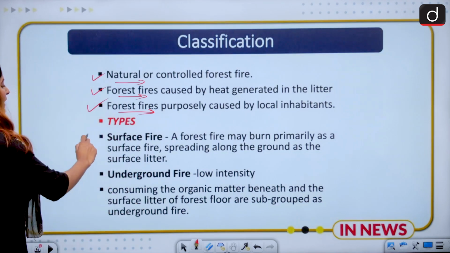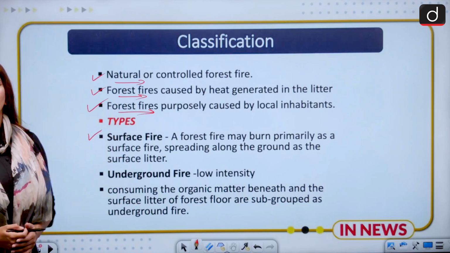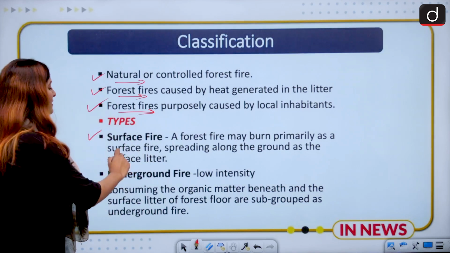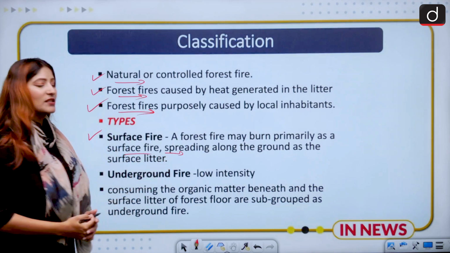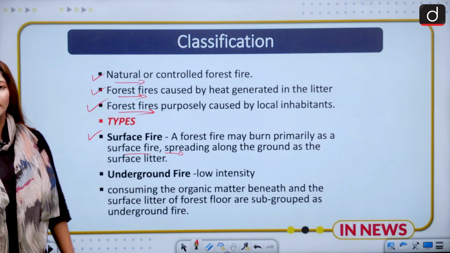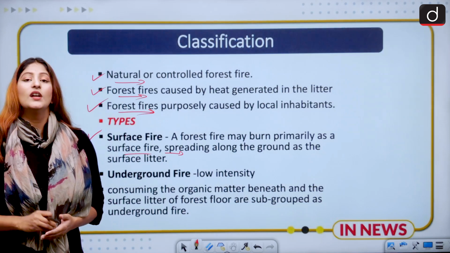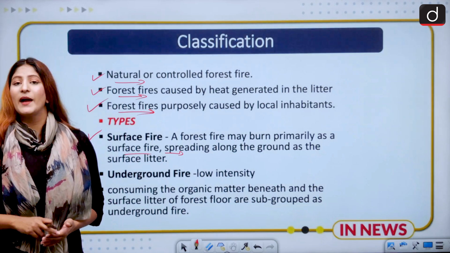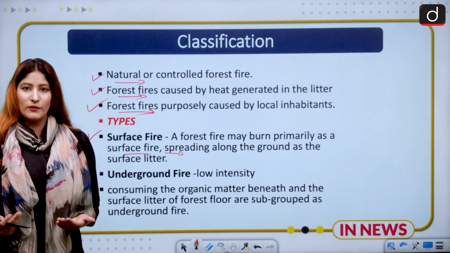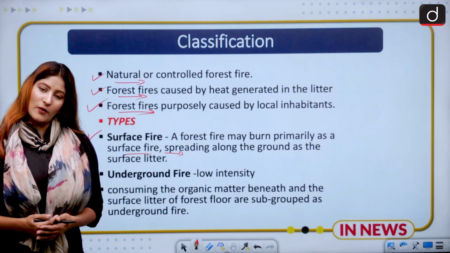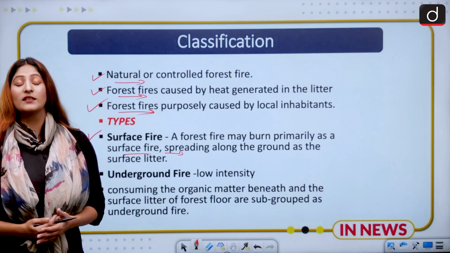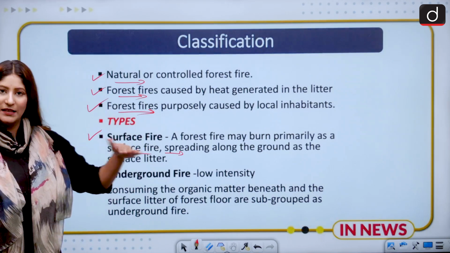Now let's talk about the types. First is surface fire. It burns primarily along the ground, spreading through the surface litter. Surface litter is plentiful in trees such as chir pine. Pine forests have a lot of litter, and when it serves as biomass for the fire, it acts as fuel. It is just at the ground level.